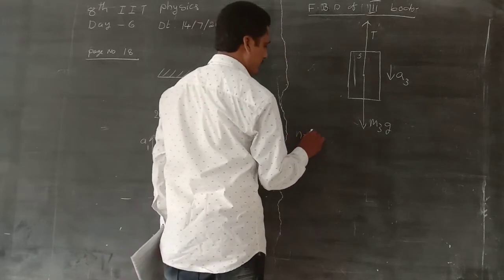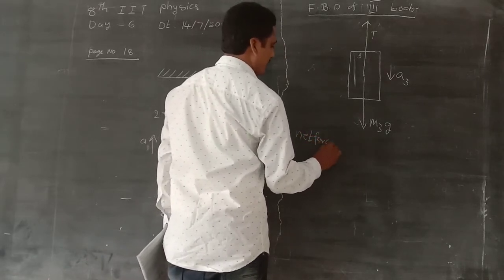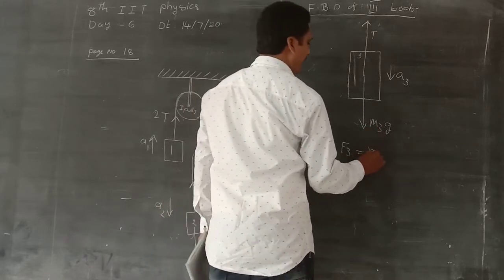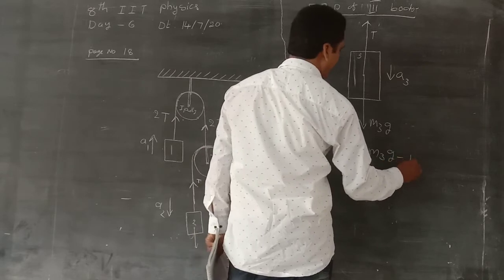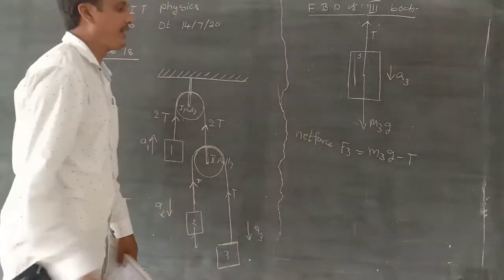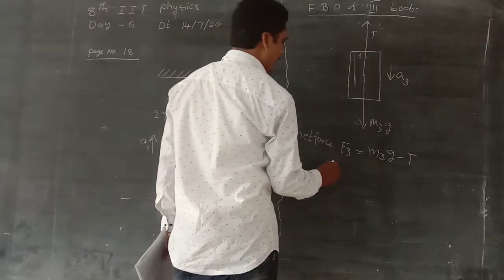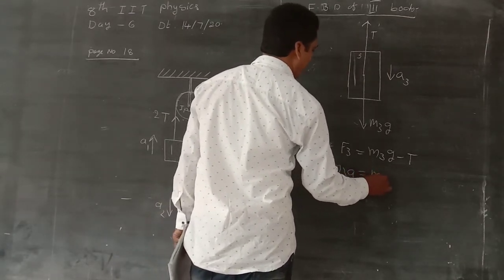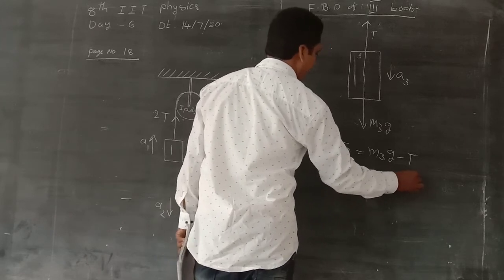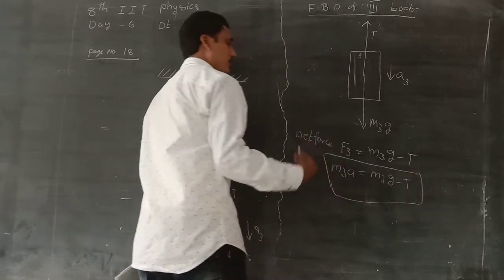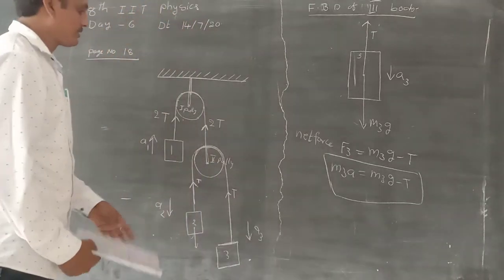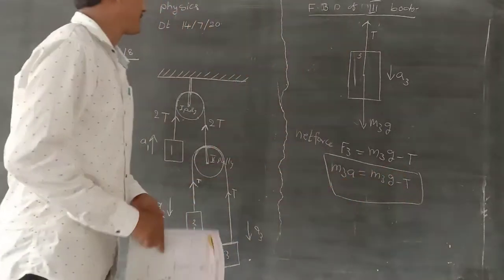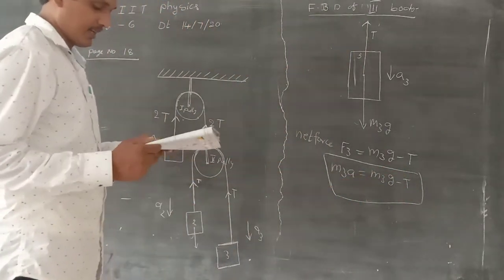Net force F3 is equal to M3 G minus T. F3 means M3 into A3 is equal to M3 G minus T. This is the constraint equation of the third body. This relation among the acceleration, mass and tension of the body is called the constraint equation.